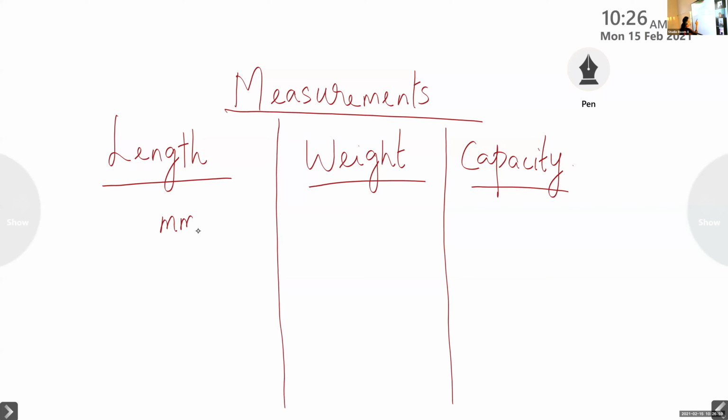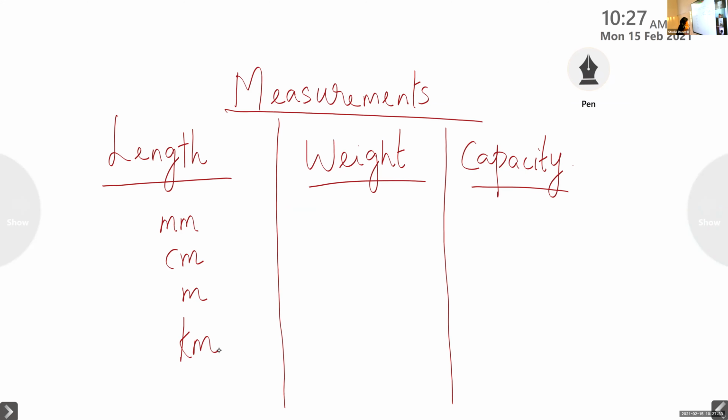Okay, Devadat, listen. Now length, children, what we learned for length, how we can measure? Millimeter, that I showed you in your scale. 1 centimeter is equal to 10 millimeter. Millimeter is very small. Then we have centimeter, how we will write? cm. Then we have meter, kilometer. So that is for length: millimeter, centimeter, meter, kilometer.